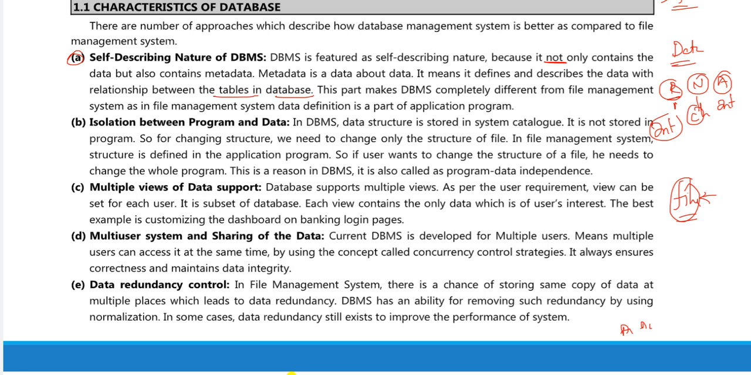In the file management system, we store the program. If there is any change in the structure of the file, we have to change the whole program. But that is not the case in DBMS. In DBMS, it does not store the program, it stores the structure. If there are any changes in the structure, we need to change only the structure of the file, not the whole program. That is why DBMS is nothing but program data independence.